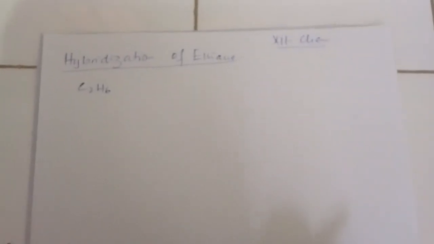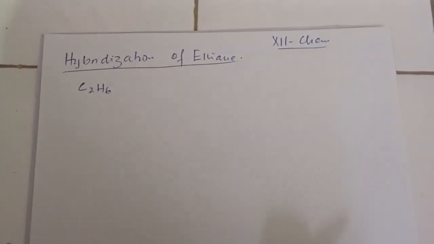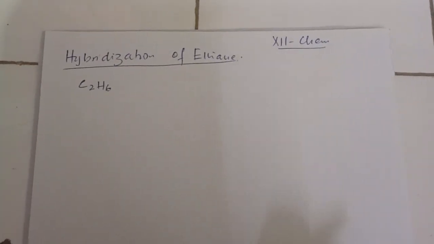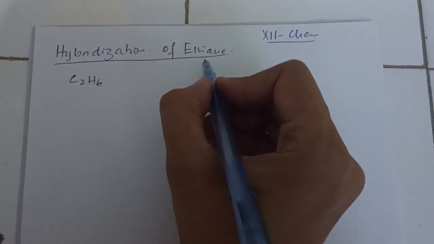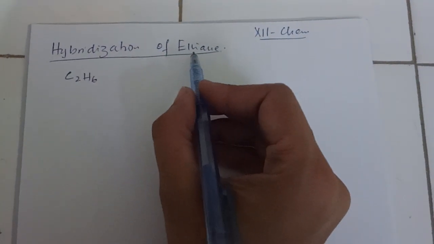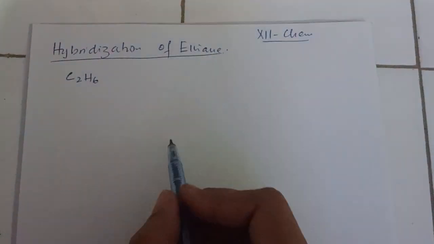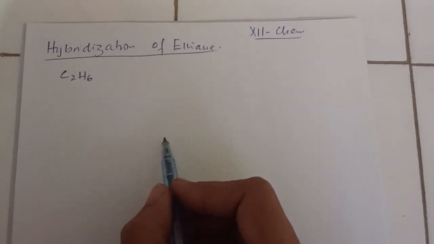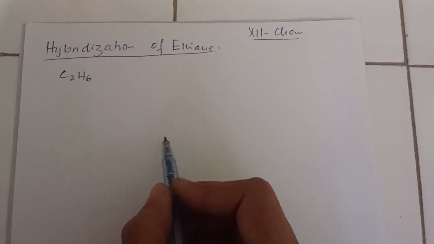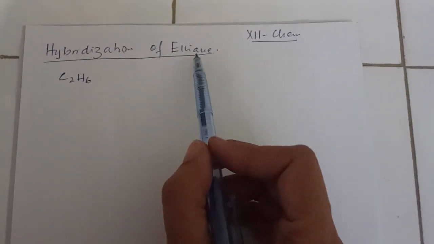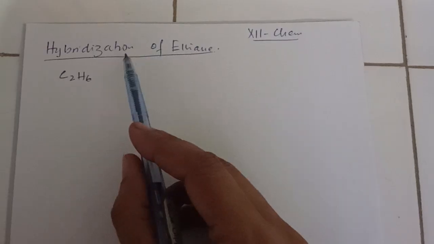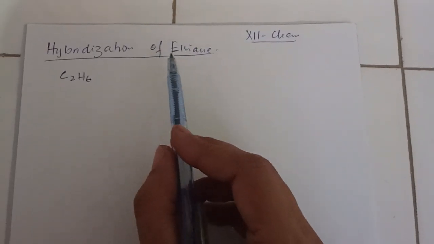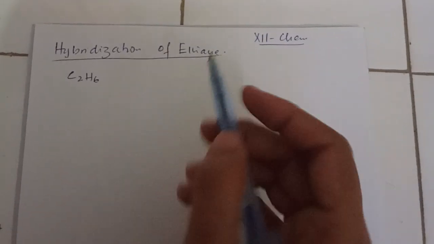Today's class is about the hybridization of ethane. As we are much aware, ethane is the second member of the alkane family. And what are the alkanes? Alkanes are the saturated hydrocarbons in which all the valencies of the carbon are satisfied by single covalent bonds. So today we will discuss the hybridization of ethane, or the hybrid orbital structure of ethane.